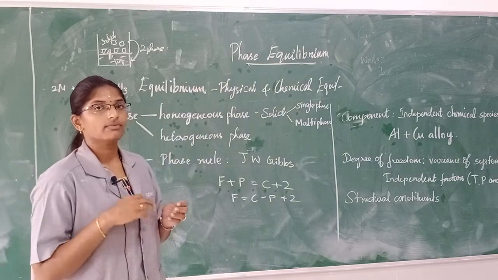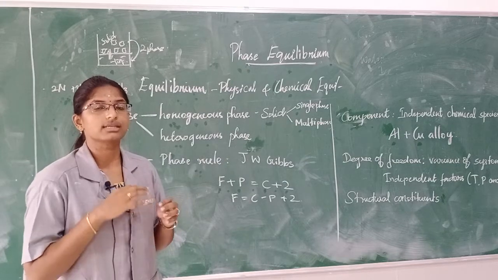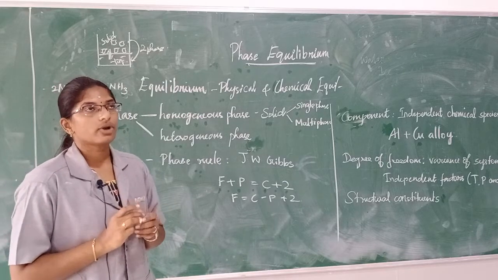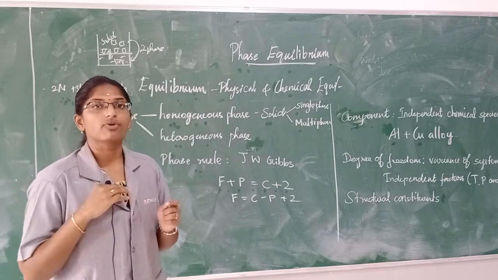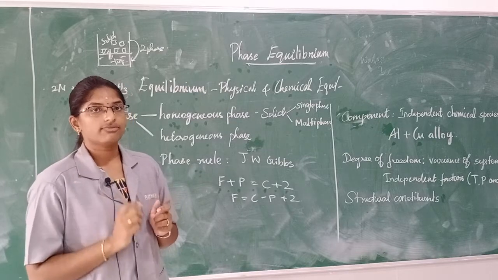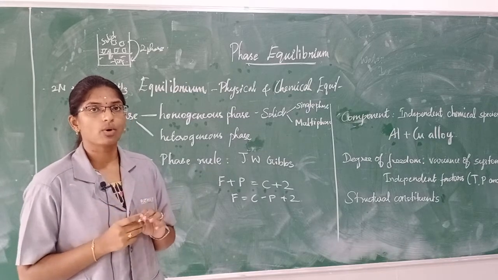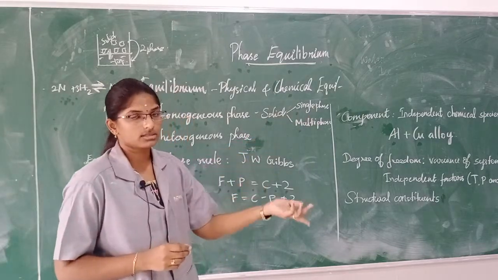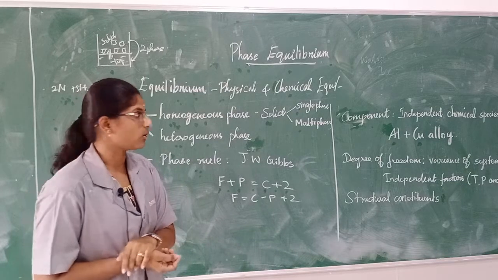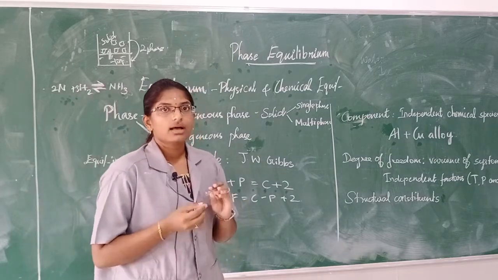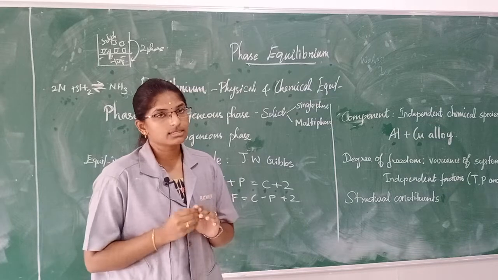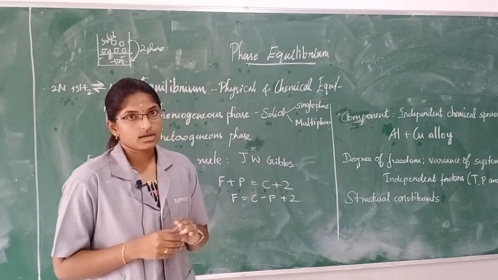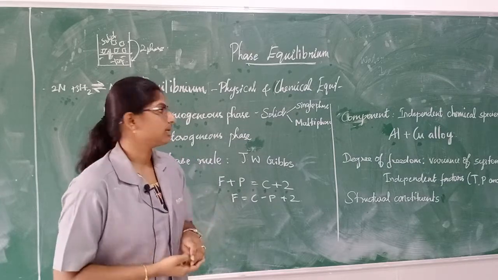When we take a solution and we are doing a reaction, if that solution is completely miscible, it forms only one phase. That is a homogeneous phase. For example, when we take two liquids and they form only one phase, that is known as a homogeneous phase. A solid is characterized into two types: single phase solid and multiple phase solid. A crystal or a pure metal comes under single phase. Crystals and polymers come under multi-phase.